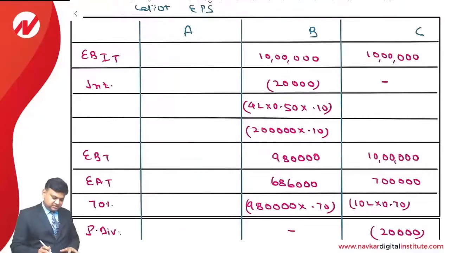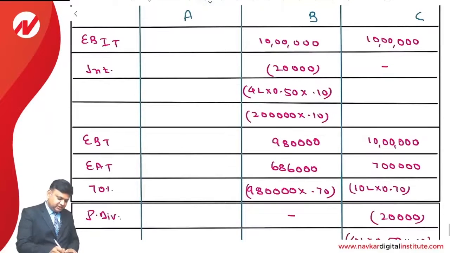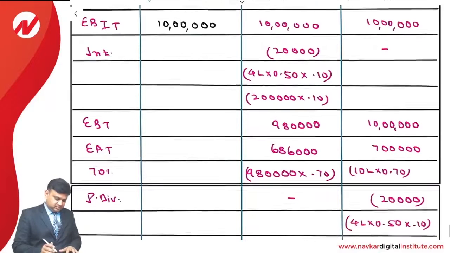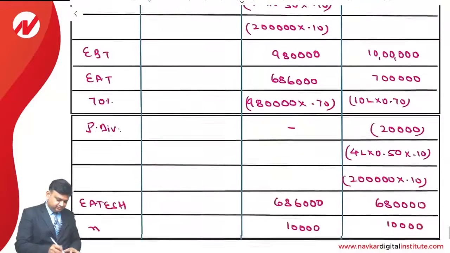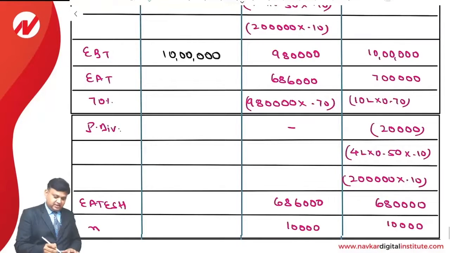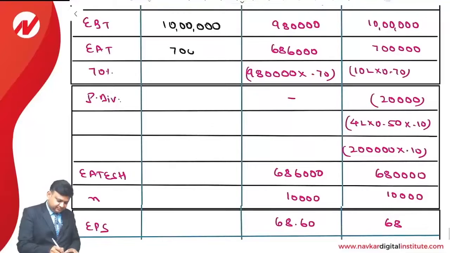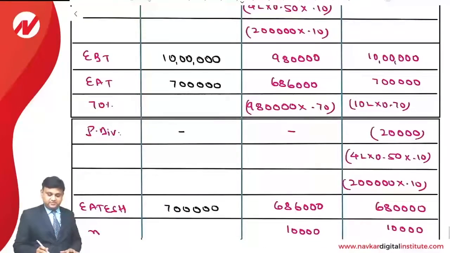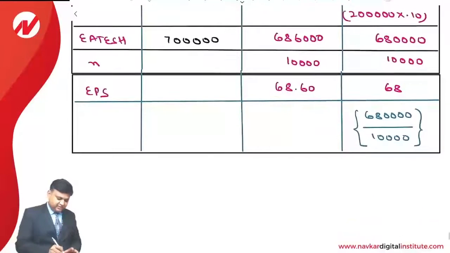Okay, next. Again, the operating income is 10 lakhs. The first plan is an unlevered plan wherein we don't have any outsiders' financing. Interest is 0. EBT is 10 lakhs. EAT is 7 lakhs. Preference dividend is 0. Earning available to equity shareholders is again 7 lakhs. Number of equity shares are 20,000.